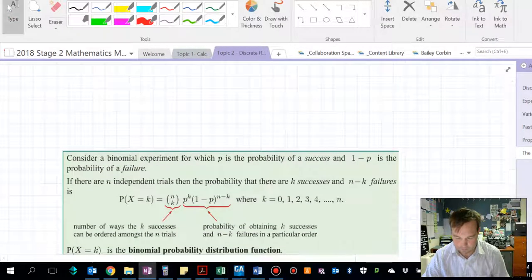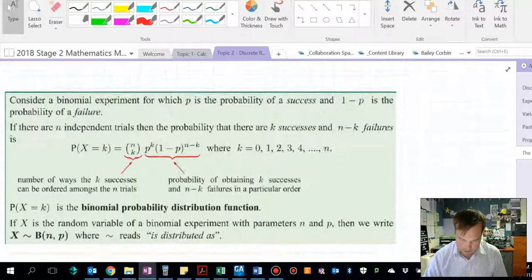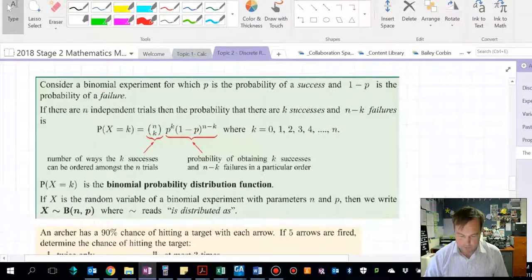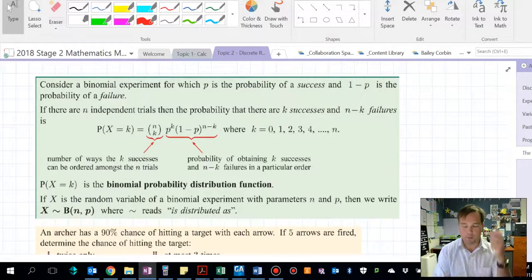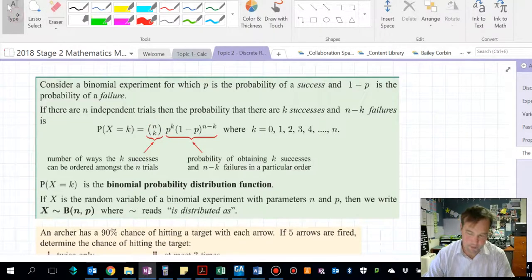Alright. How could that possibly relate to probability? Well, here's how. This is the binomial probability distribution function, which is very much related to the binomial expansion before. Here is the number of ways k successes can be ordered amongst n trials.